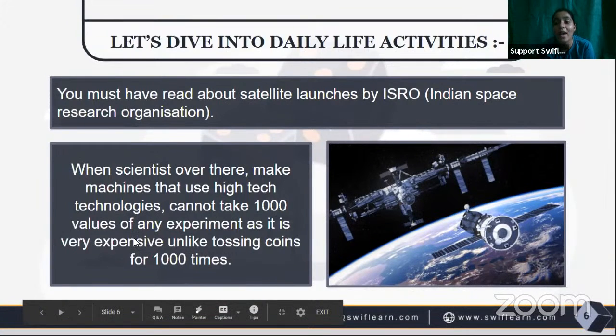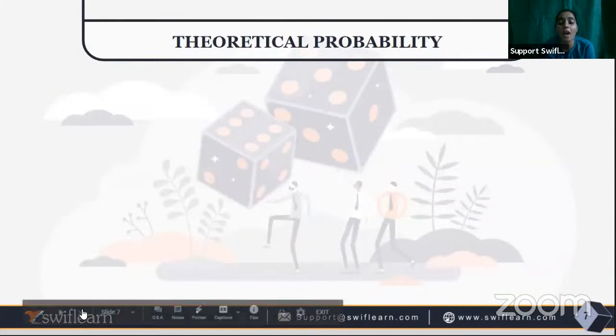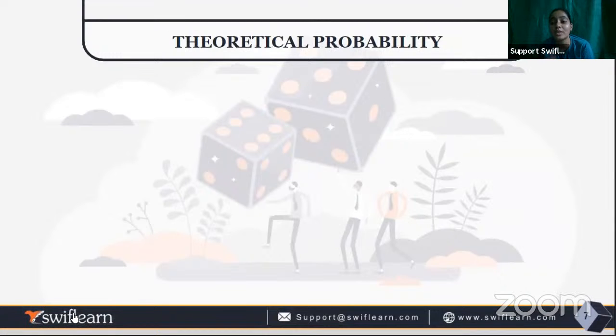So for that, we have to see whether, in the first case, it is probable that the outcome will occur or not. Here we are with theoretical probability, which explains why we are not able to see it in the launch of a satellite.